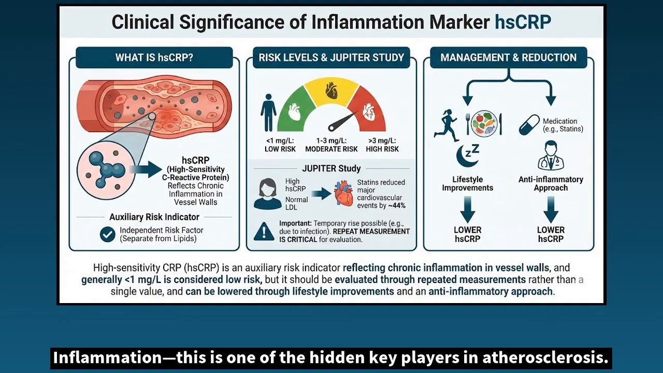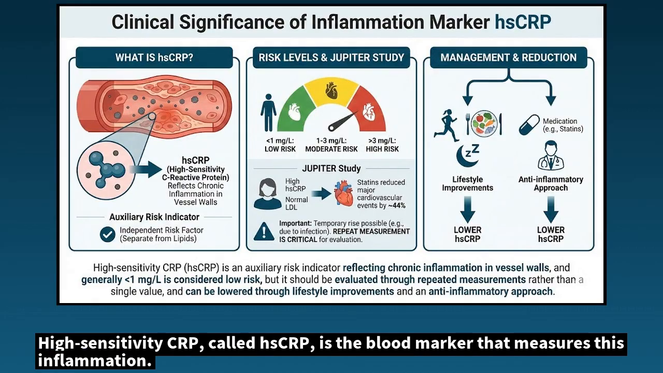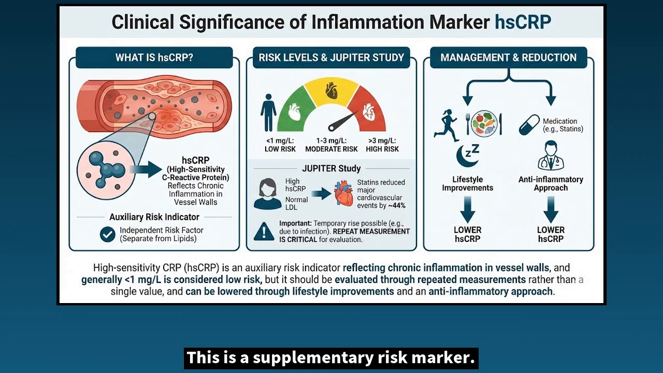Inflammation. This is one of the hidden key players in atherosclerosis. High-sensitivity CRP, called hsCRP, is the blood marker that measures this inflammation. This is a supplementary risk marker.